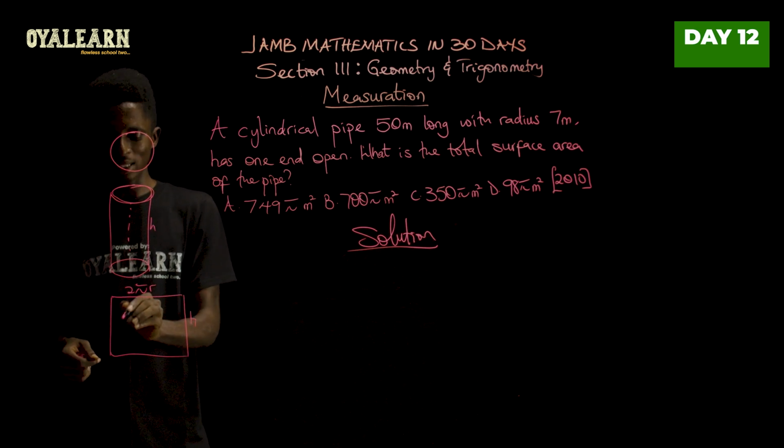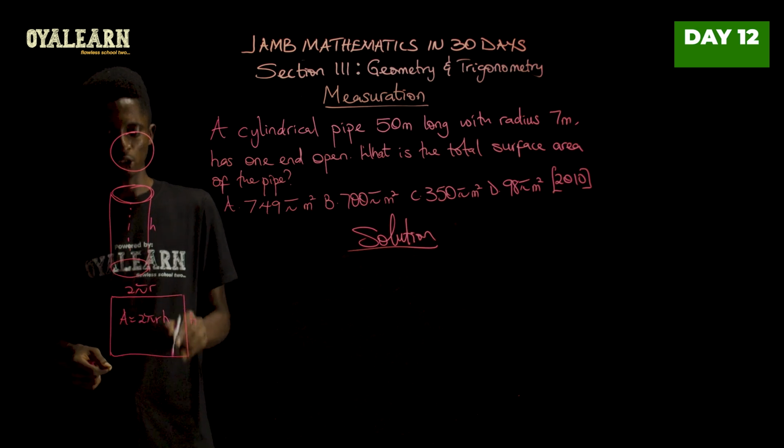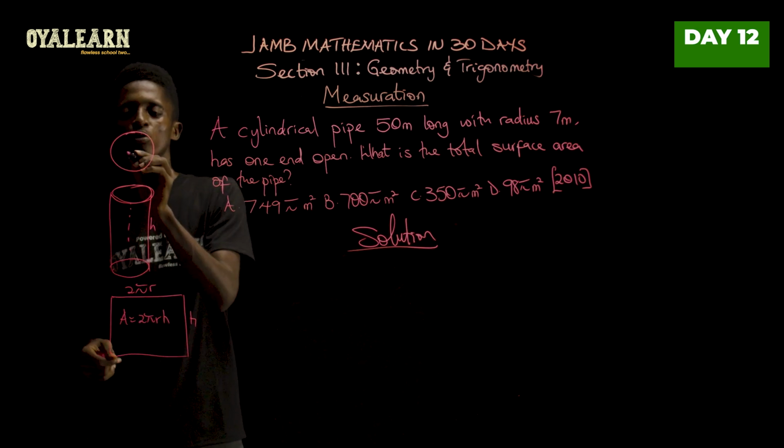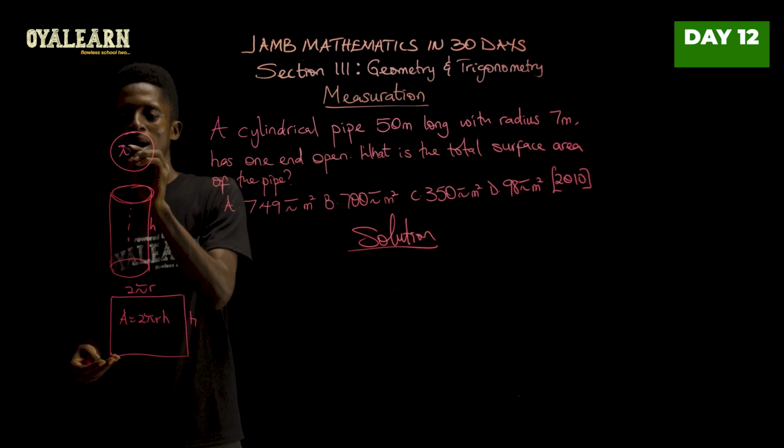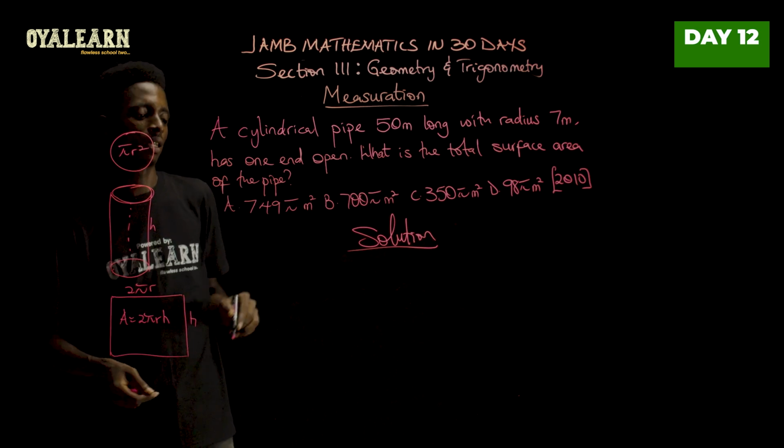And when you multiply it, the area here will then be 2 pi r h. And for a circle, the area of a circle is given by pi r squared.